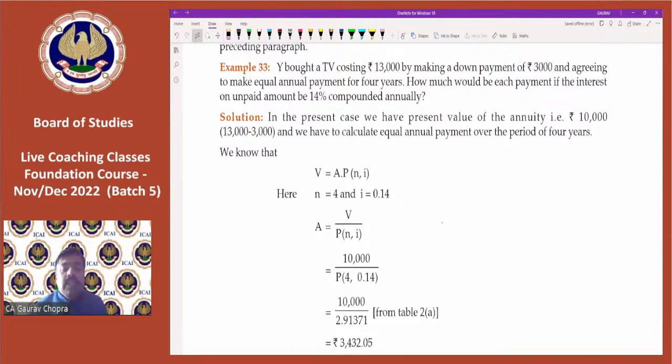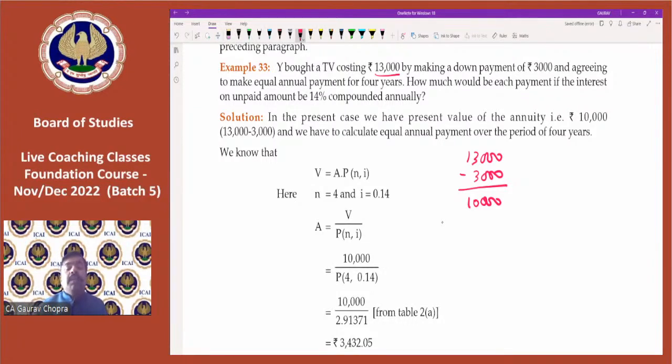Question: bought a TV costing rupees 13,000 by making a down payment of 3,000. So this time you have purchased a TV, and the price of the TV is 13,000. Out of this 13,000 you have paid 3,000 as down payment, and they're agreeing to make equal payments for the remaining amount.